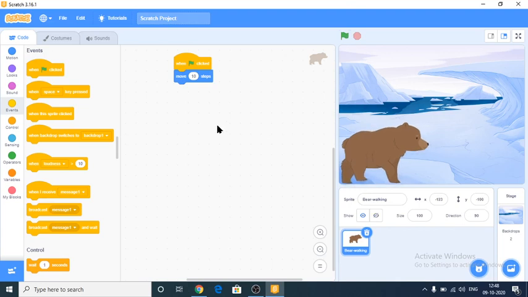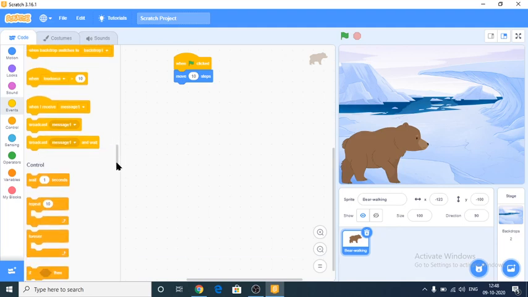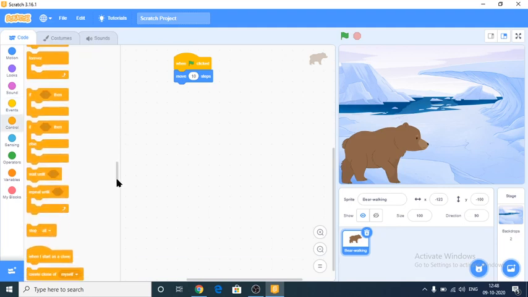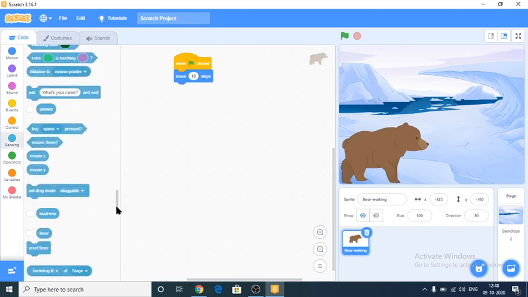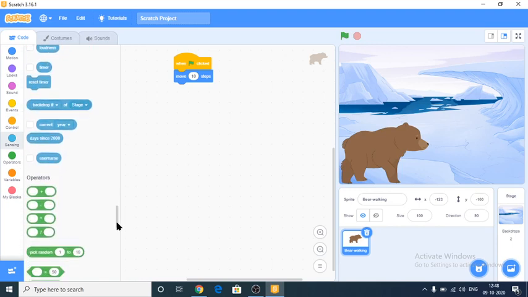This is how we can give some important codes from here. This is very simple. Just drag and drop only. No need to type all the codes here. That's all. And next one is giving sounds to the sprite. See here, play sound will be here, in this block palette.